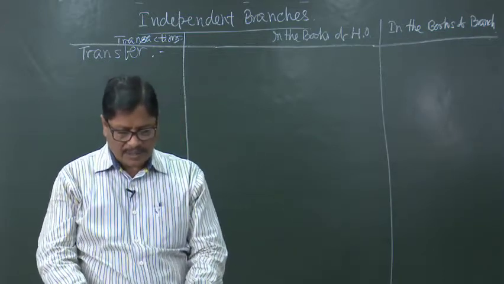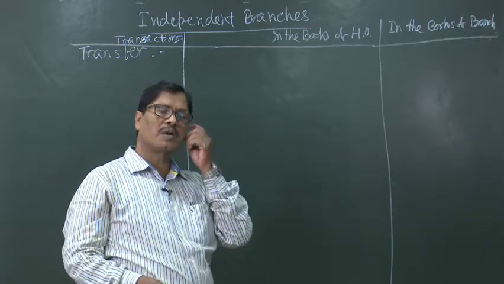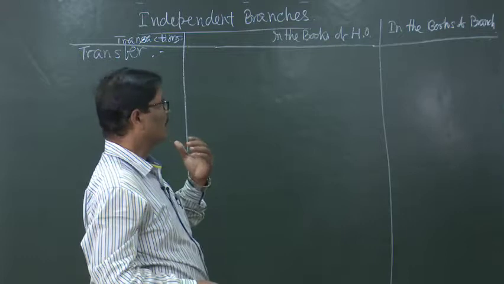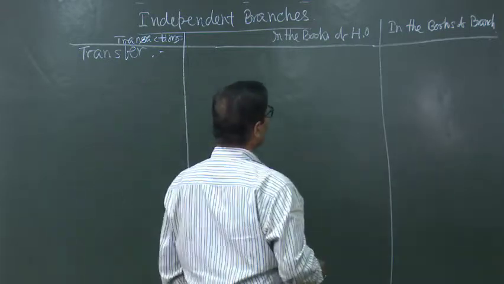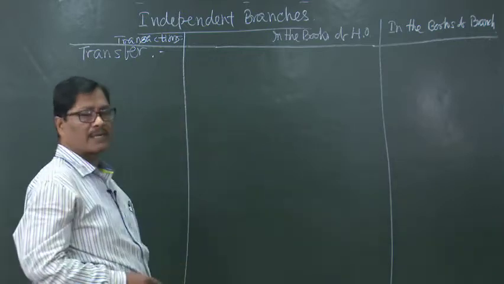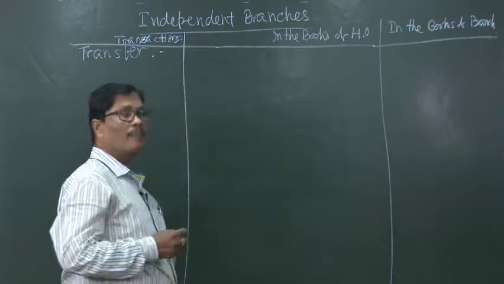So, here the receiving branch, suppose some goods have been sent by branch A to branch B. Branch A is the transferor branch and branch B is the transferee branch, the one who receives. In the books of the head office, what will be the entry?